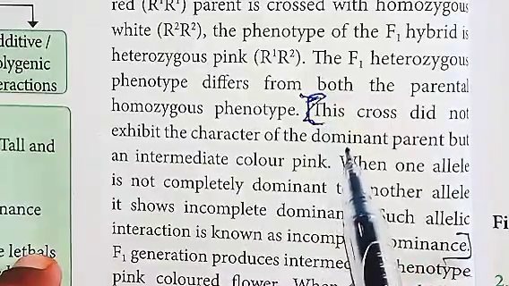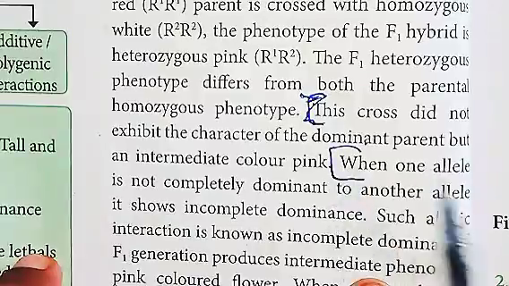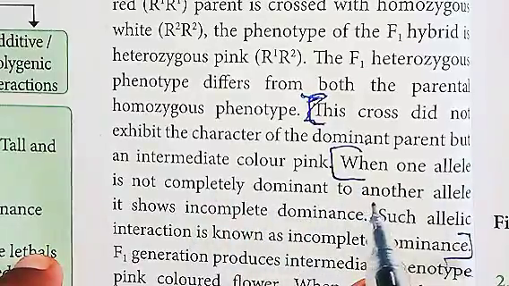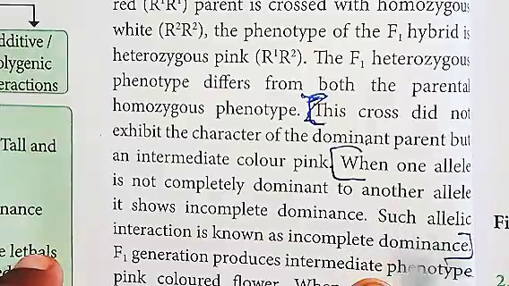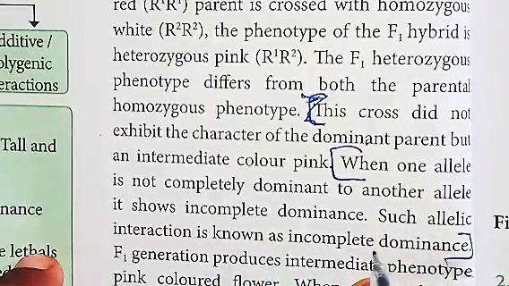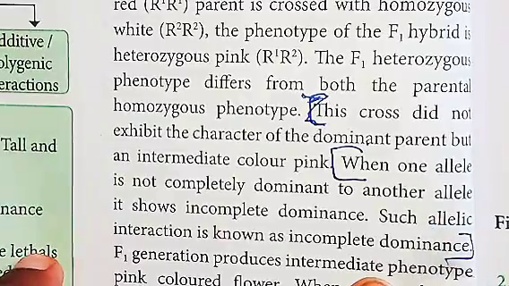From here you can write, when one allele is not completely dominant to another allele, it shows incomplete dominance. Such allelic interaction is known as incomplete dominance. This is the answer for the first question in part C.